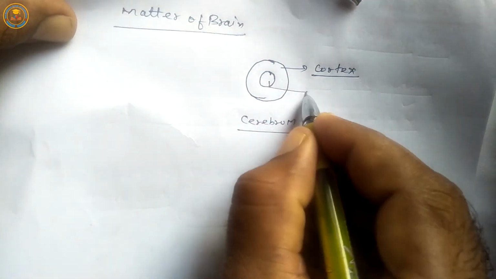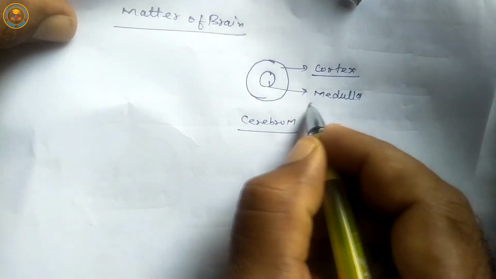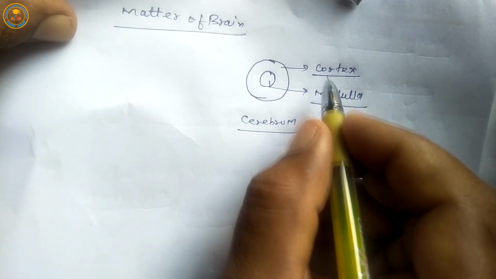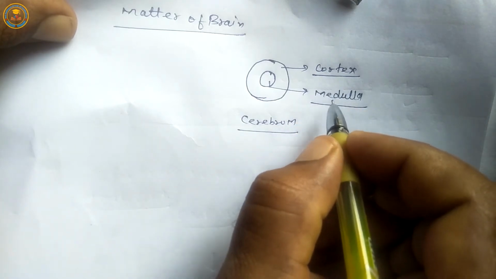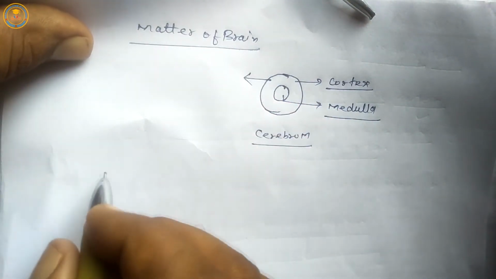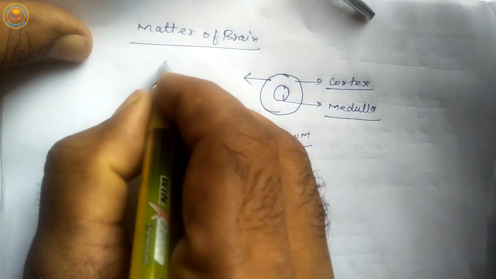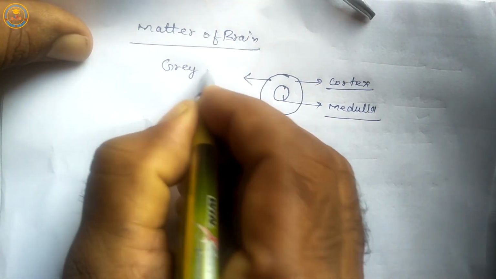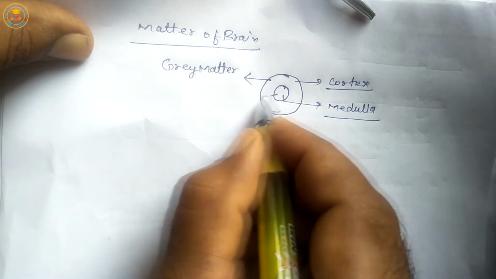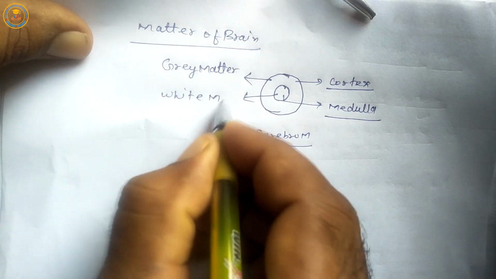The middle part is called medulla. Once again, the peripheral part of brain is called cortex and the middle part of brain is medulla. The cortex part has gray matter. The medulla part has white matter.